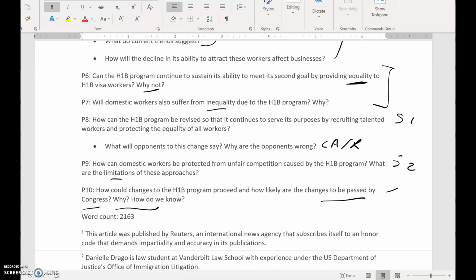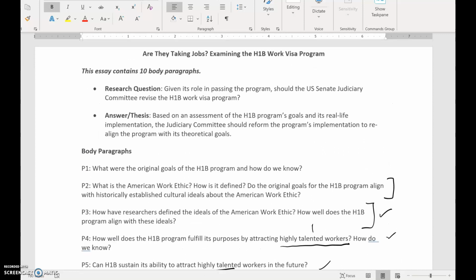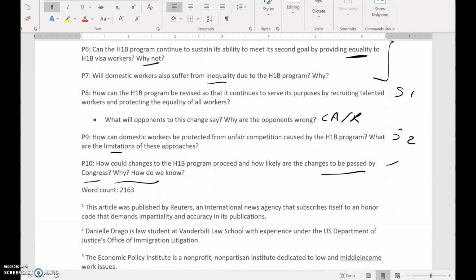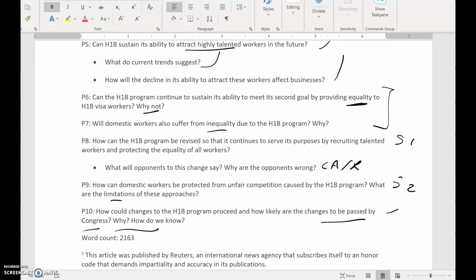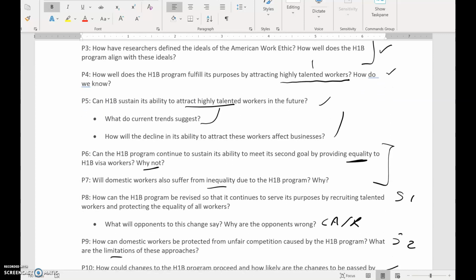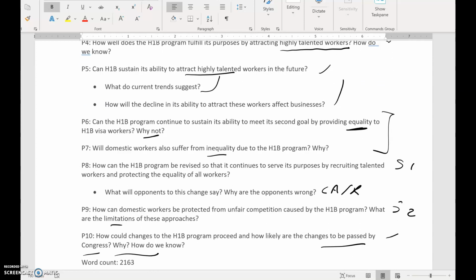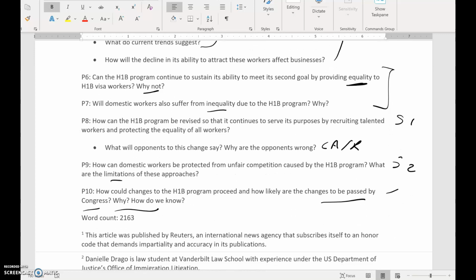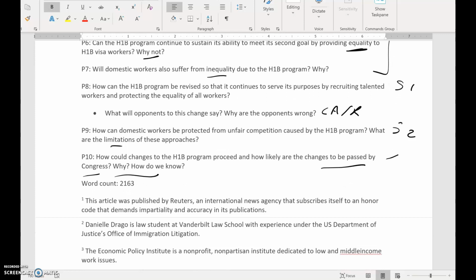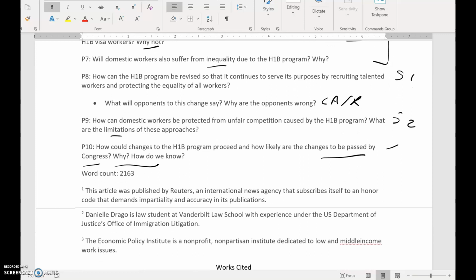All right. So what I hope you see here is that each of these papers goes into quite a bit of depth and addresses a number of different questions that a reader might have, all centered around what's the problem, what's causing the problem, what are the effects of the problem, what's a good solution, how plausible is that solution, how is it going to work, have other things been tried in the past, and so forth.